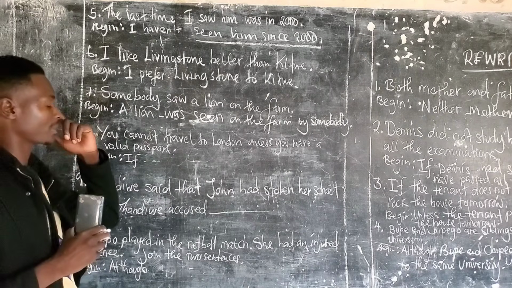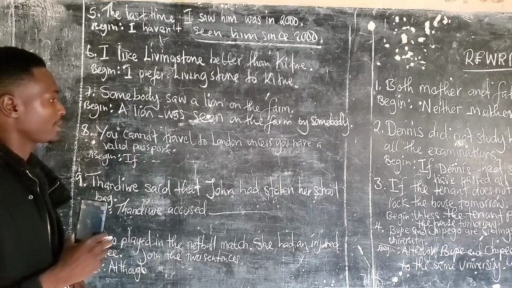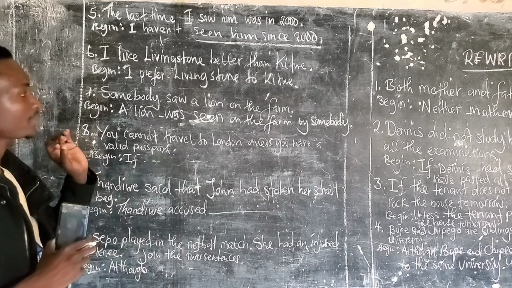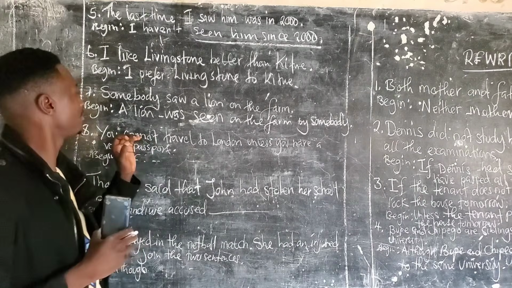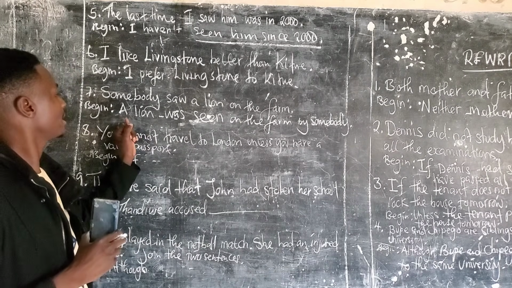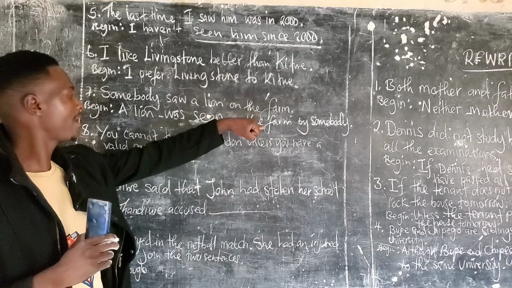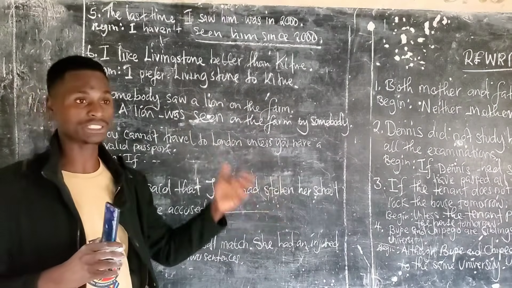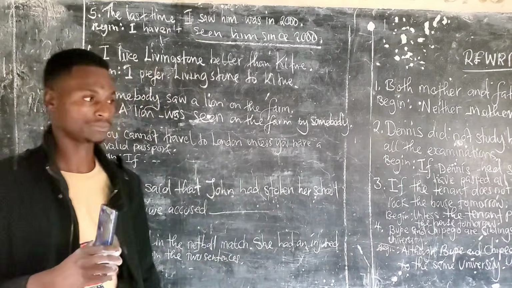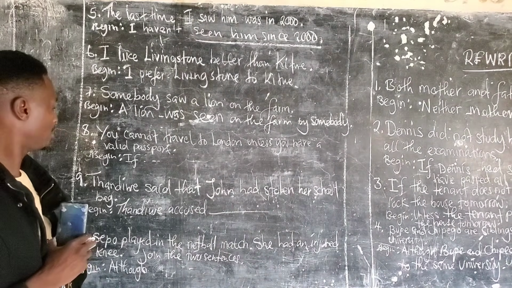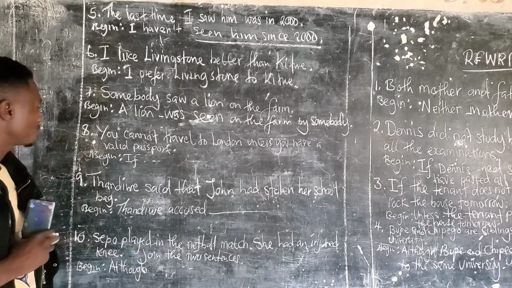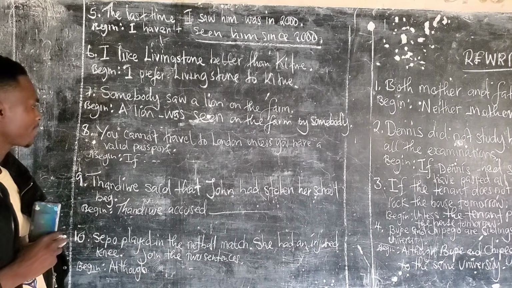Okay. That was just a light moment. This one can be written as beginning with a lion or beginning with on the farm. On the farm, a lion was seen by somebody, or somebody saw a lion. You are brilliant. Let's go to question 8.